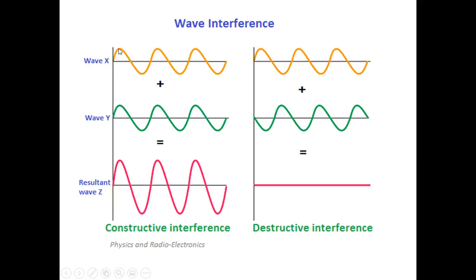If the crest of one electron overlaps with the crest of another electron, it results in the formation of constructive interference. Similarly, if the crest of one electron and the trough of another electron overlap with each other, it results in destructive interference.